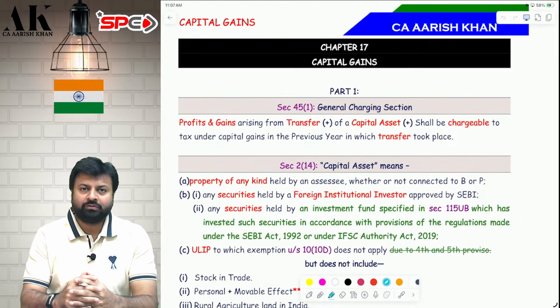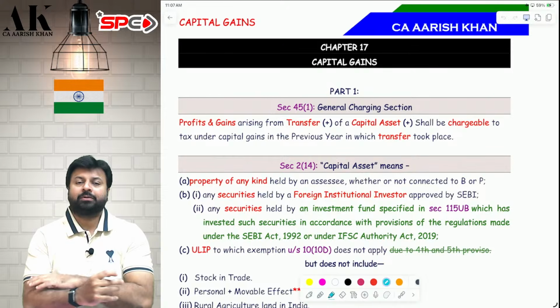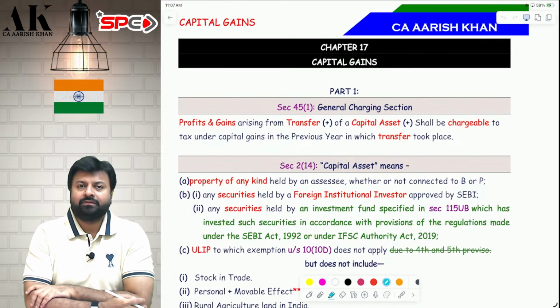So let us start without wasting any further time. Comprehensive revision on the chapter of capital gains. The provisions of capital gains are given from section 45 to 55A. So these 11 sections cover the entire capital gains chapter. We all know that the first section of every head is generally a charging section. So here also the first section, that is section 45, is the charging section.